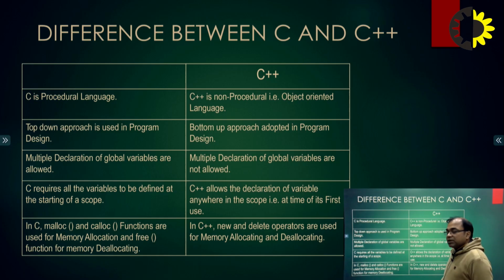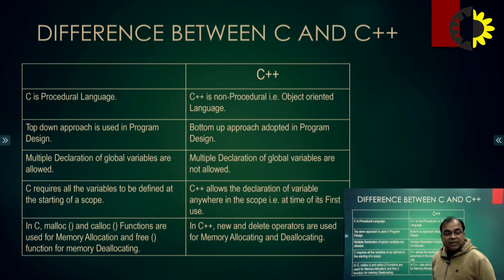This is also a major difference: in C we declare variables only at the start of the program, so there is no scope to declare in between the program. But in C++ we can declare the variables anywhere they are needed. This is another beautiful improvement in C++. That's why it's not C, it's C++.